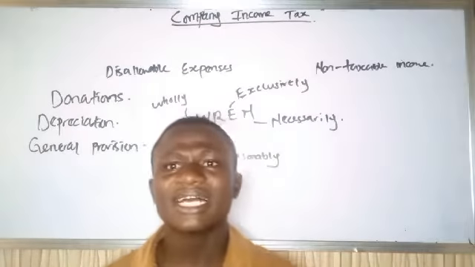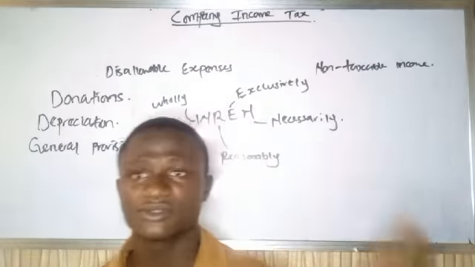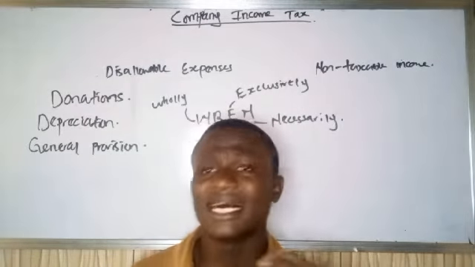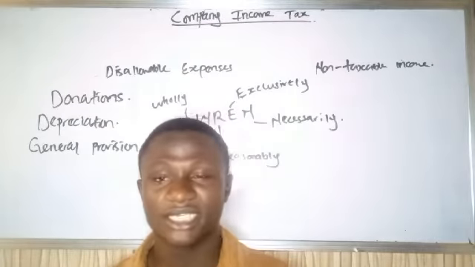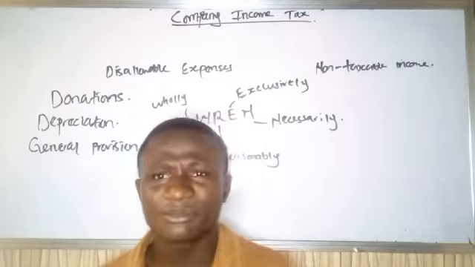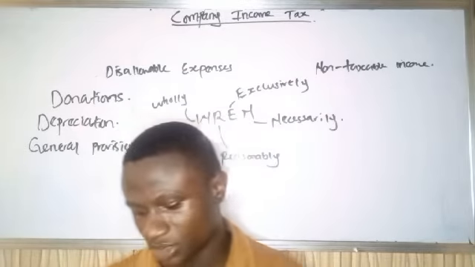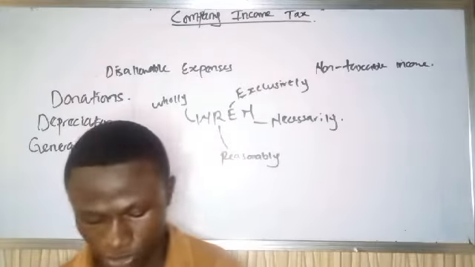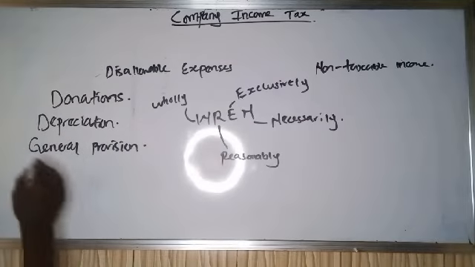So we only allow specific provisions. Provision for bad debt, provision for doubtful debt, provision for discount on debtors, they are all allowed. But general provision is just making provisions for nothing. That is what general provision means, so that is why it is not allowed. Another one we have here is rent disallowed.